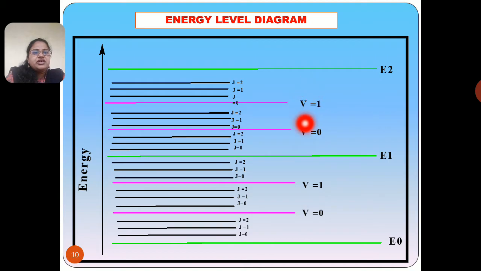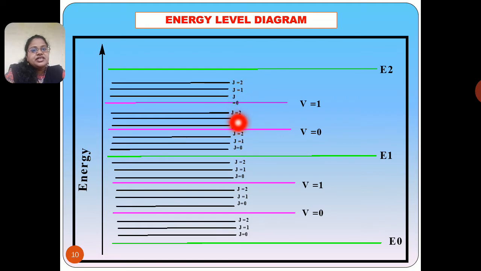In this diagram, the pink lines show the vibrational energy levels, indicated by V0, V1. Again, these vibrational energy levels are associated with various rotational energy levels, shown by the black lines in this diagram.